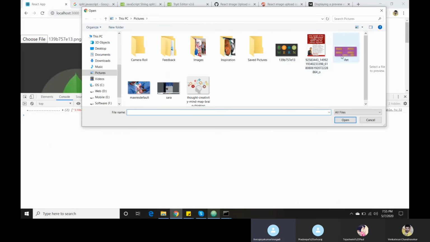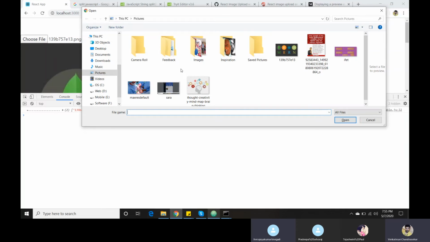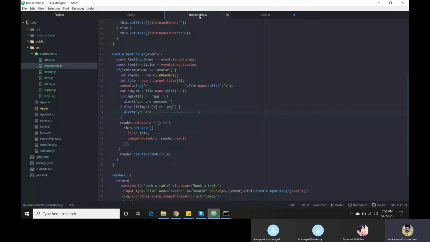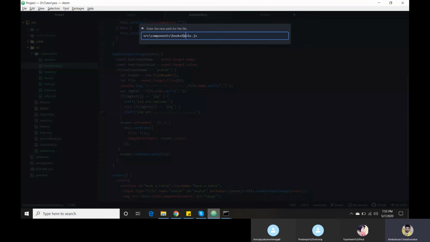If the file name has multiple dots in it, how can you save it? I'm just asking: if you split it, how do we select the index based on the file name? Just wait, I will clear your doubt. If my file name is booktable.js, JS is our extension. Suppose I give a double dot here, then the extension is table. Then it won't work.